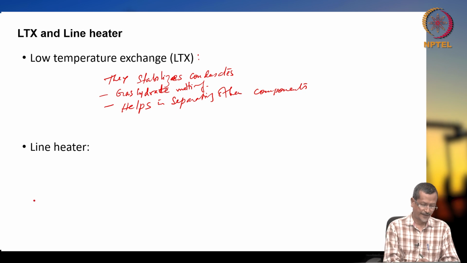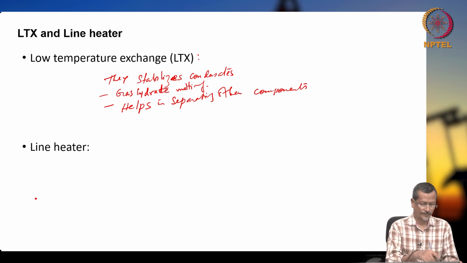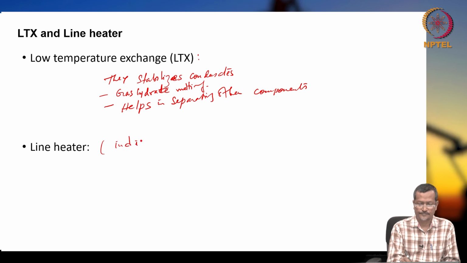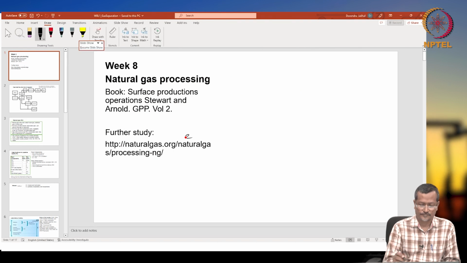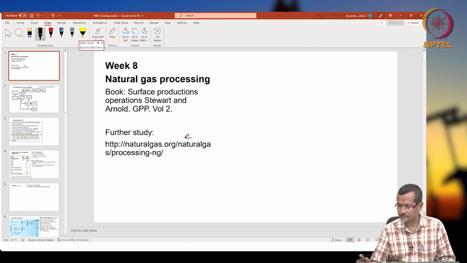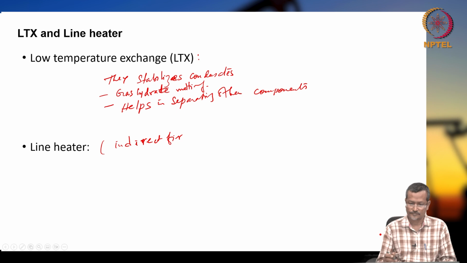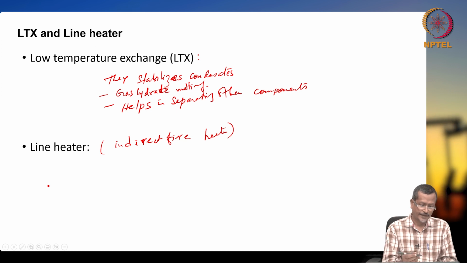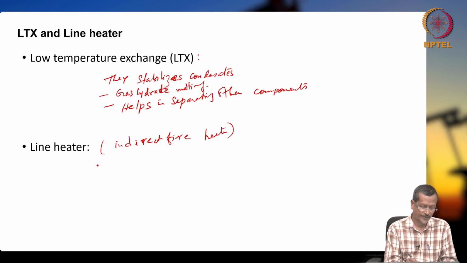Line heater, or indirect fire heater. The line heater heats the gas stream before or after the choke.